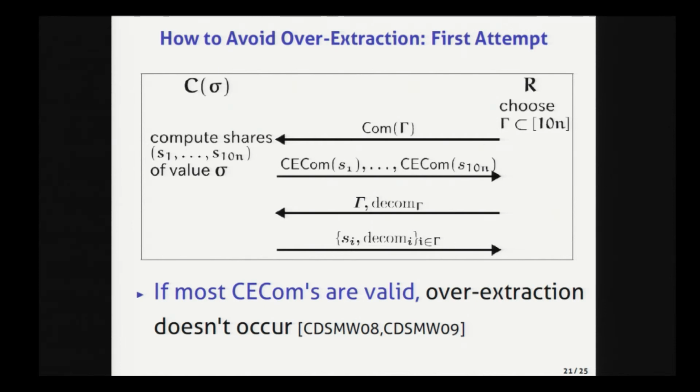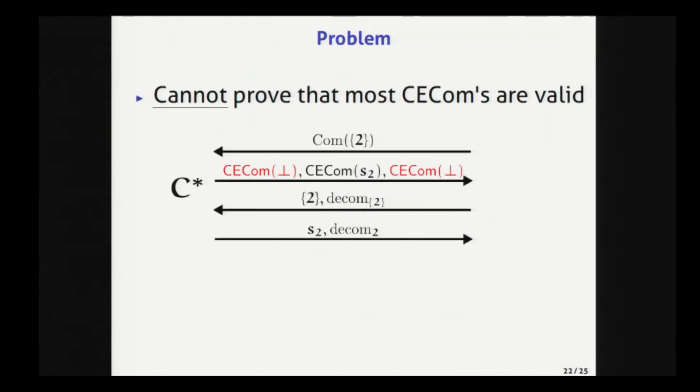And also, I want to note that intuitively, it seems that most of the CCOM commitments are indeed valid. Since if there are many invalid CCOM commitments in the second round, at least one of them must be chosen by gamma. So the committer must not be able to open the share of this commitment at the last step. But unfortunately, this intuition is wrong, and we cannot prove that most of the CCOM commitments are valid.